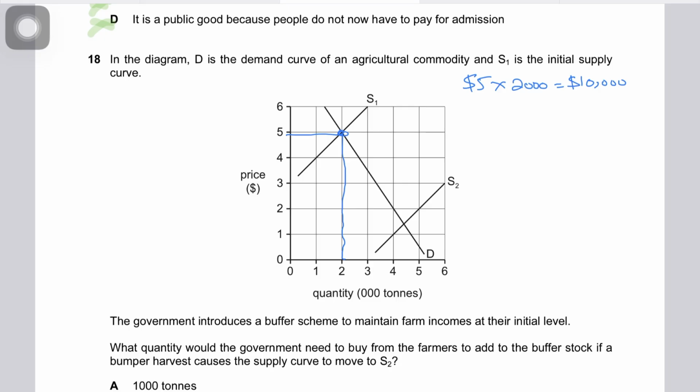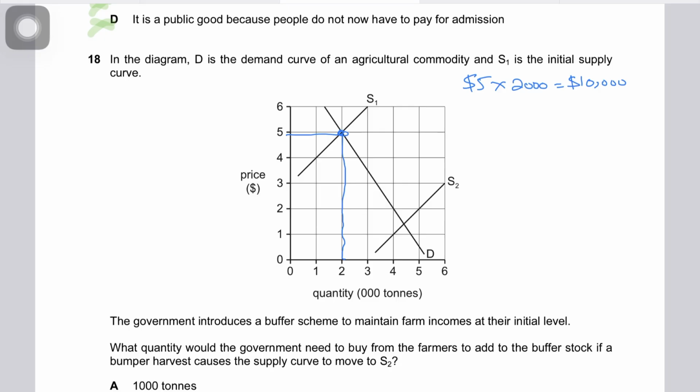Now supply has gone up. There has been a bumper crop. Obviously, if there's been a bumper crop and prices fall, then revenues will fall. That's what makes agricultural markets volatile, because incomes go up and down like crazy, so it's very unpredictable and there's a lot of uncertainty. So the government intervenes by protecting farmers' incomes. You know that.